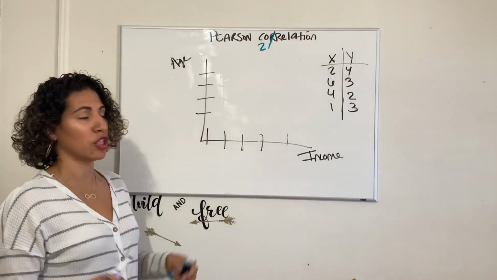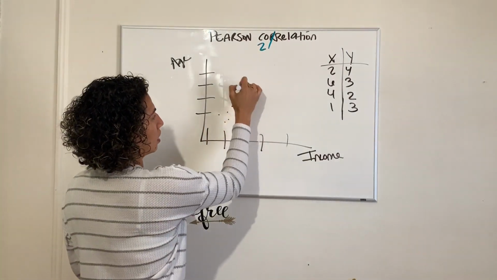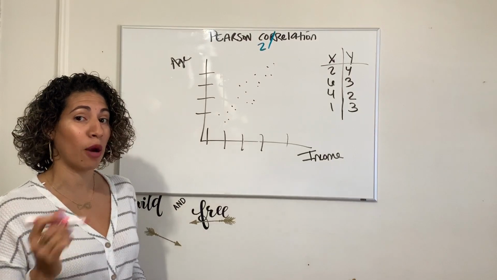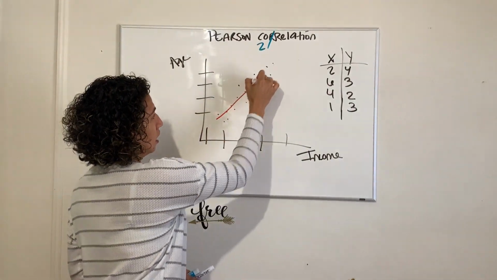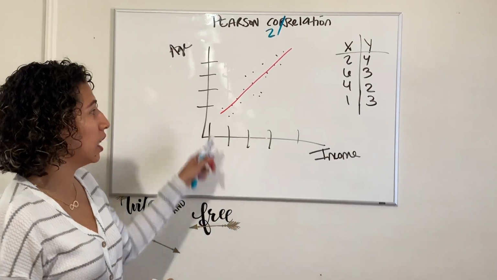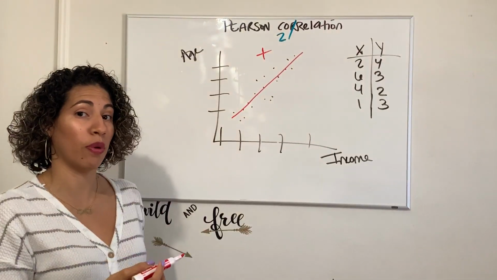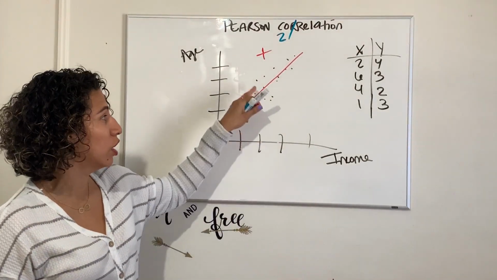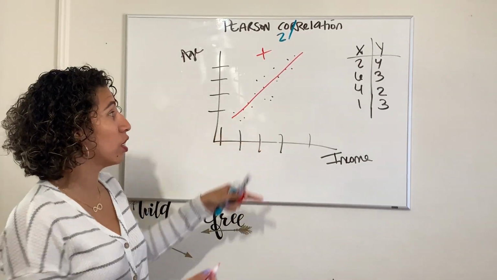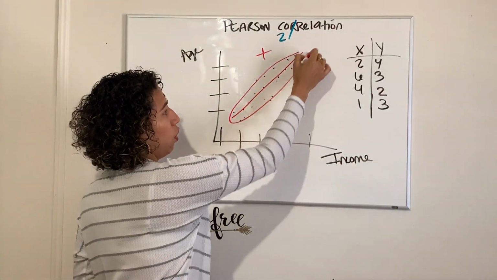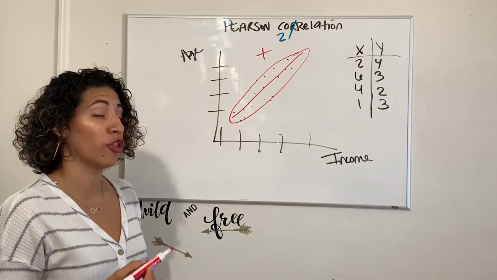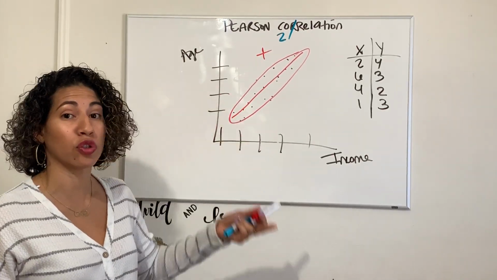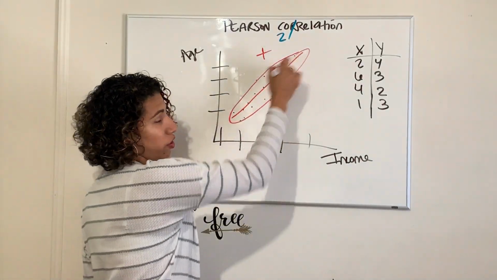If we take these and actually plot it, and put all these dots, hopefully you can see that if we find a perfect line that fits as close to all the dots together, it leads to a positive slope, right? We're going up and increasing. And then we can also talk about how close all these dots are to the red line. If they're really close together, because we can form this nice little oval looking thing right here, we realize the relationship between age and income is actually pretty strong. So it's a positive, strong relationship measured by its linear relationship.